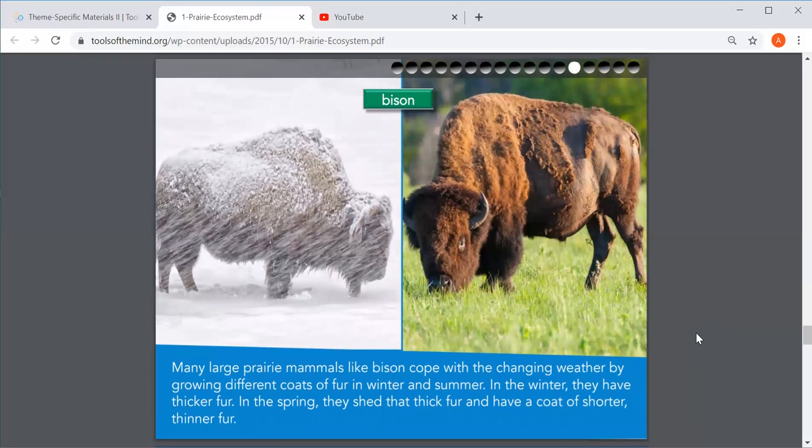Here's our bison. Many large prairie mammals like bison cope with the changing weather by growing different coats of fur in the winter and the summer. So in the winter, they have to have more fur to keep them warm. And in the spring, they shed that thick fur and then they have a coat of shorter, thinner fur because it's really hot and they don't need all of that fur to keep them warm.